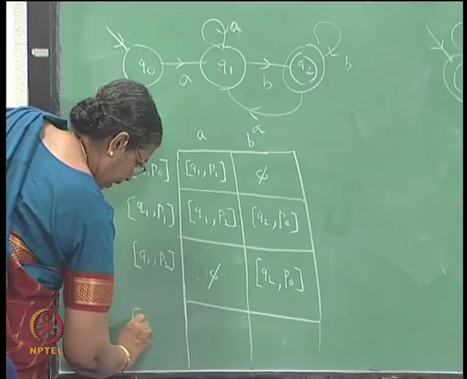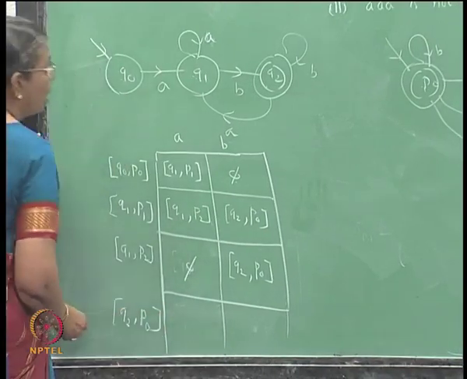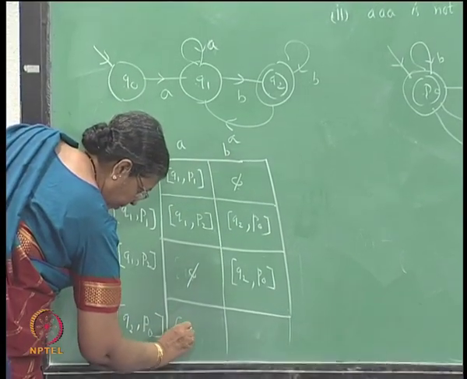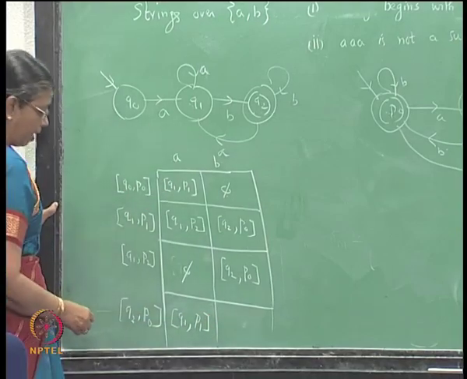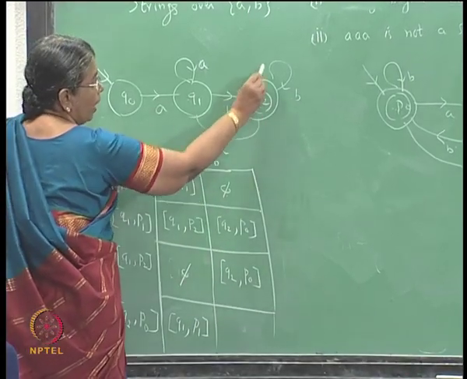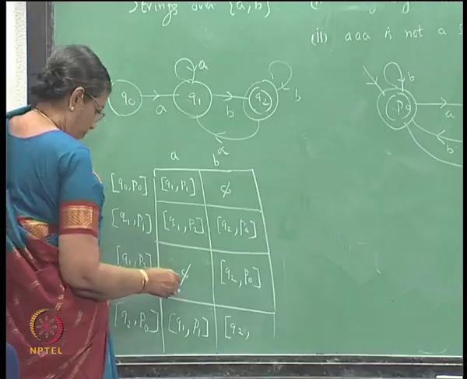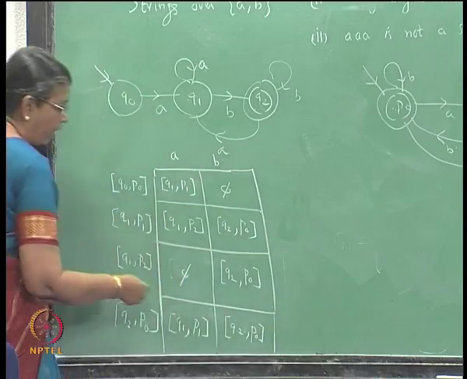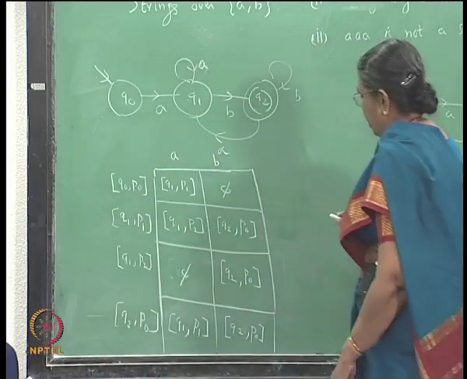Now, starting with this pair Q2 P naught. From Q2 if you get a you go to Q1. From P naught if you get a you go to P1. So, you get the pair Q1 P1. For B, from Q2 if you get a B you go to Q2, from P naught if you get a B you go to P naught. So, we have considered all pairs, and let us draw the state diagram for this with the dead state.